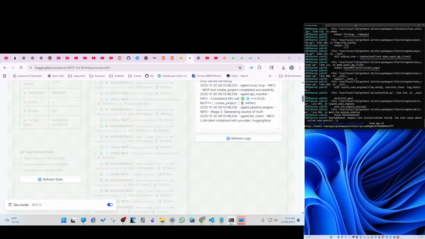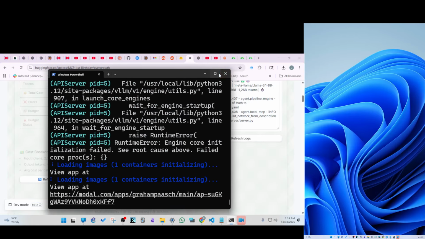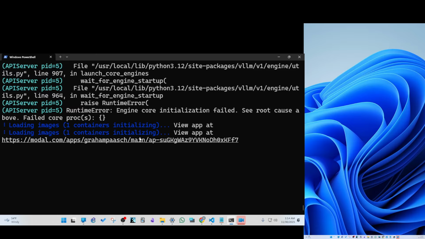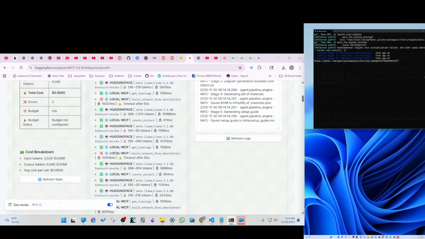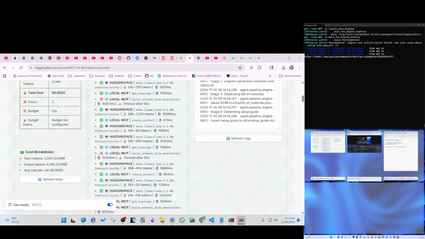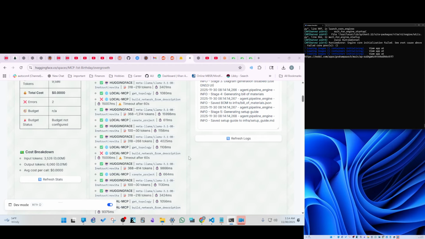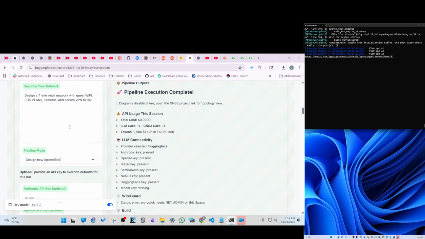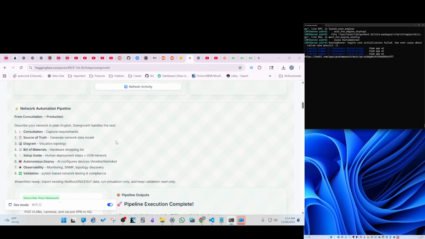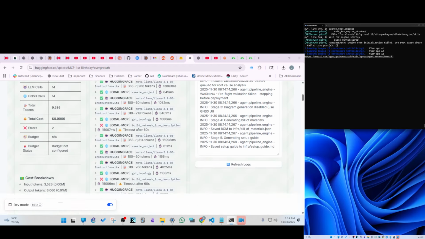All right, so let's check back in on Modal, because Modal is going to be key, I think. You have to be really careful not to interrupt this process, because if you interrupt it, you still get charged for what has happened, but you don't get the result. So be very careful not to close that by accident. Best practice, you'd be using something like tmux, so even if you close the terminal, it'll still run. But I didn't do that.